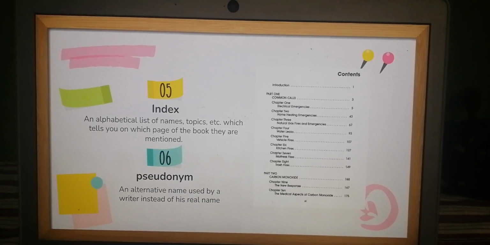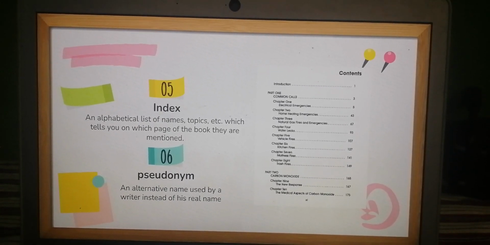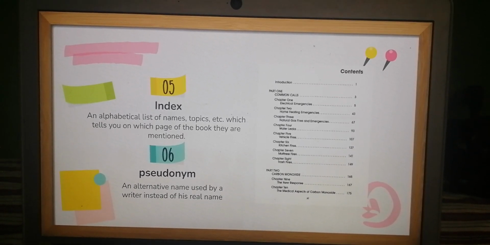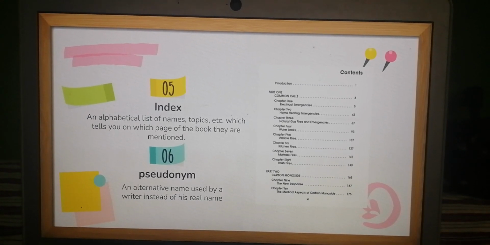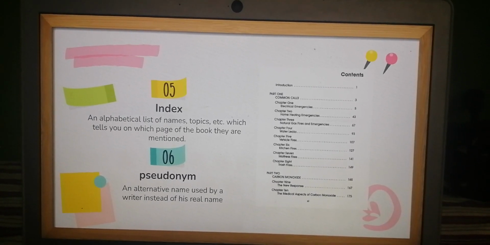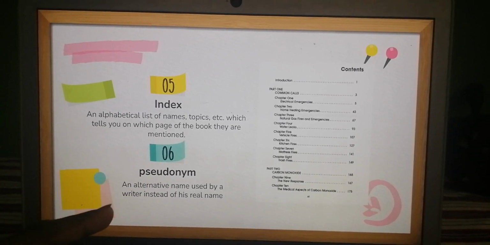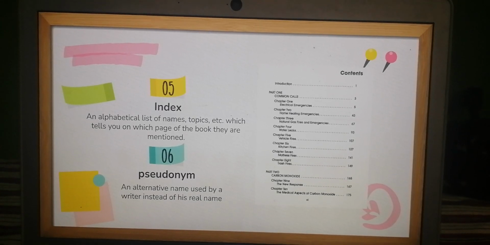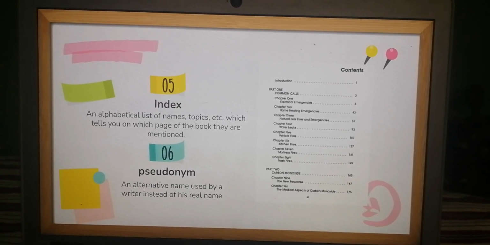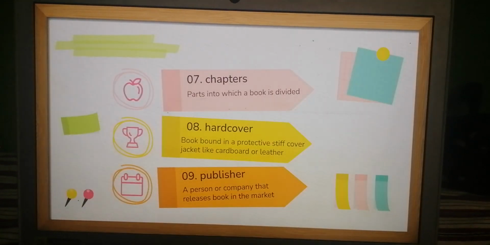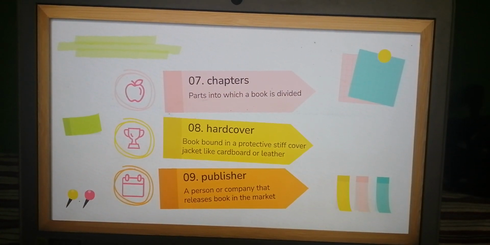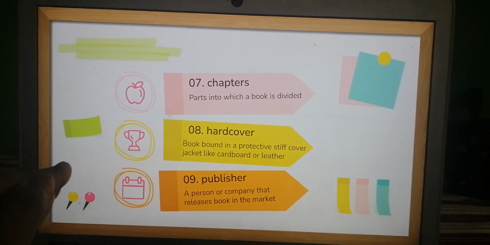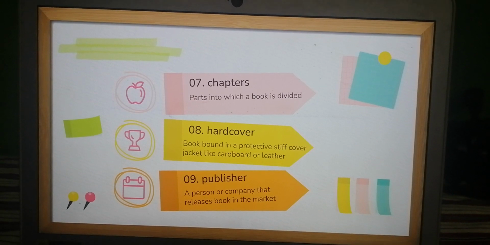Pseudonym. A pseudonym is a false name used by an author. If I am writing a book and I don't want to use my own name, I can come up with a false name, a fake name which is not my own, and then write the story. It is an alternative name used by a writer instead of his or her real name. That is called a pseudonym. Next, chapters. As you know, chapters divide a book into different parts.